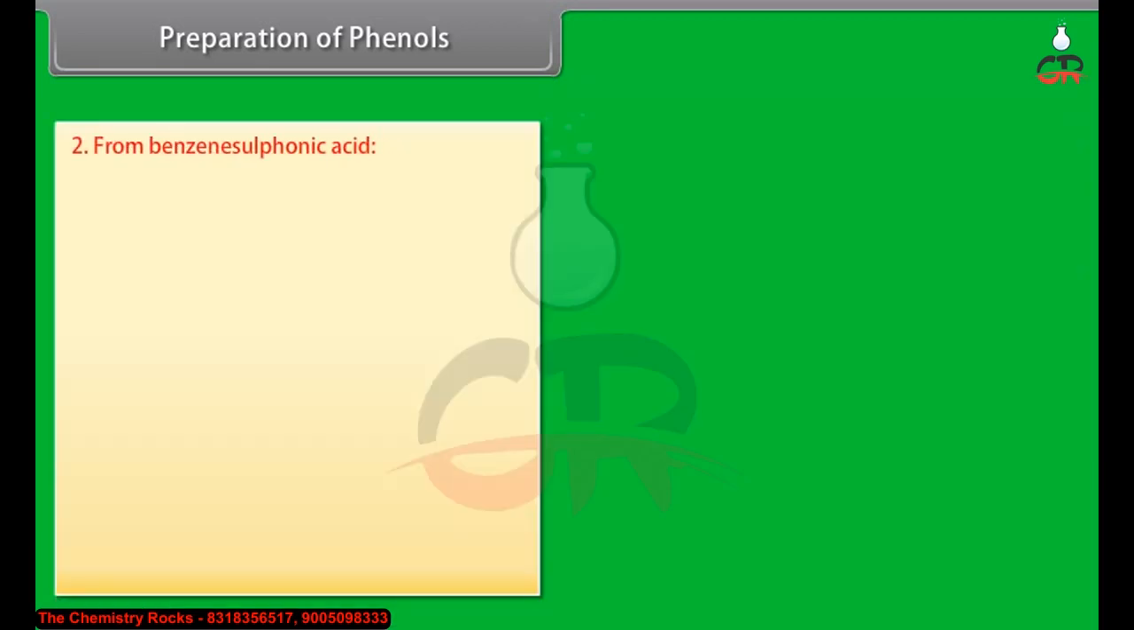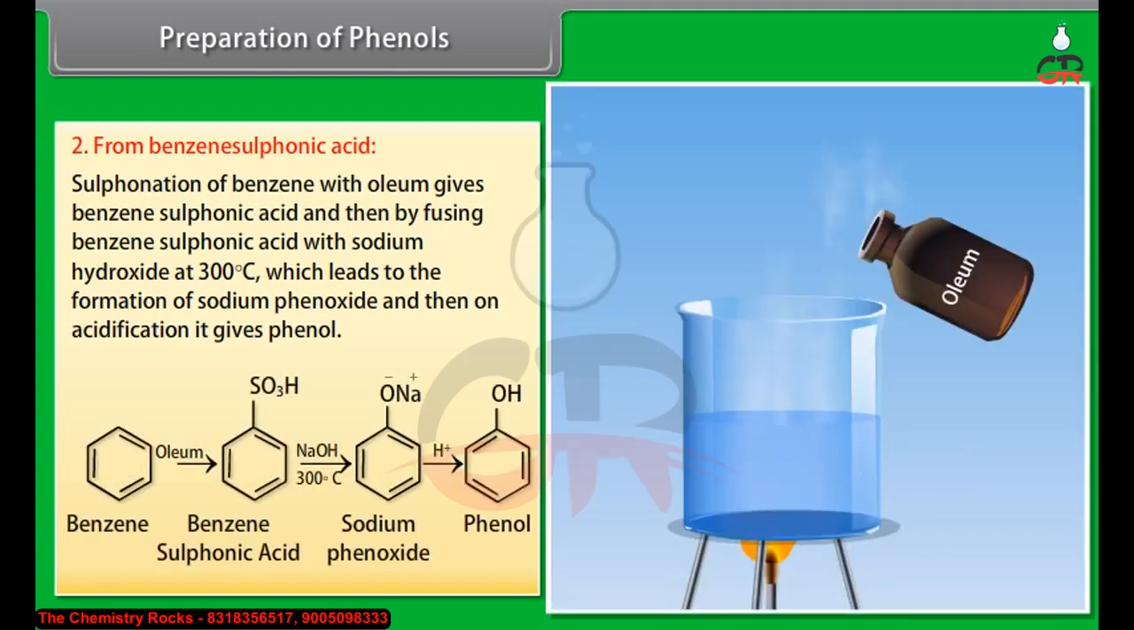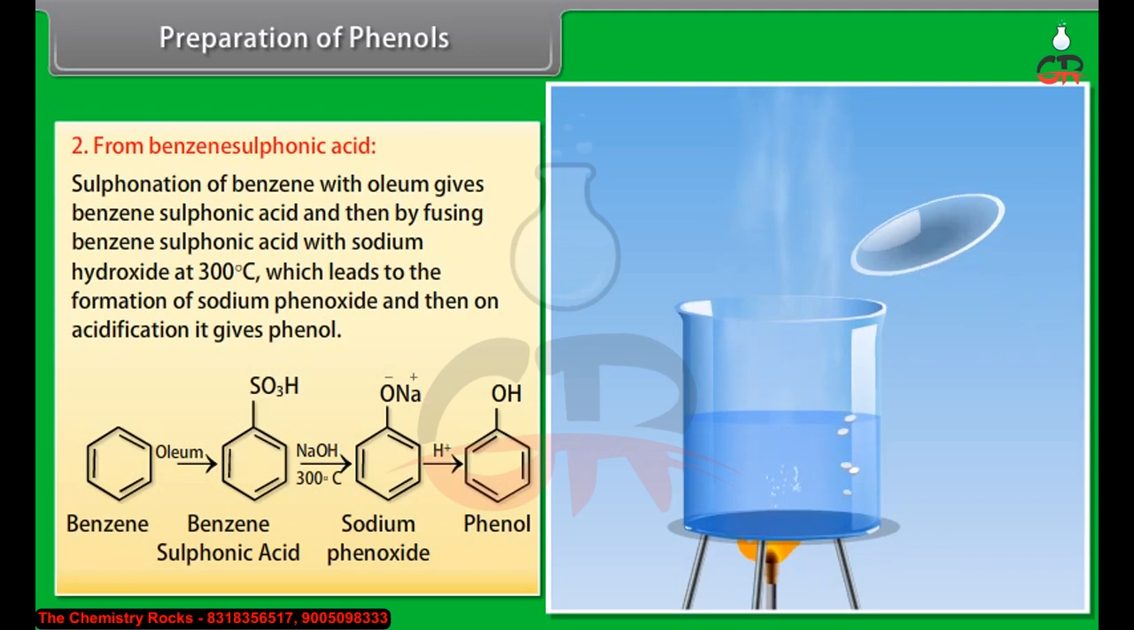From benzene sulfonic acid: sulfonation of benzene with oleum gives benzene sulfonic acid, and then by fusing benzene sulfonic acid with sodium hydroxide at 300 degrees Celsius, sodium phenoxide is formed, and then on acidification it gives phenol. Benzene is sulfonated using oleum to form benzene sulfonic acid, and then on heating with sodium hydroxide it forms sodium phenoxide. On acidification of the solution it results in phenol.